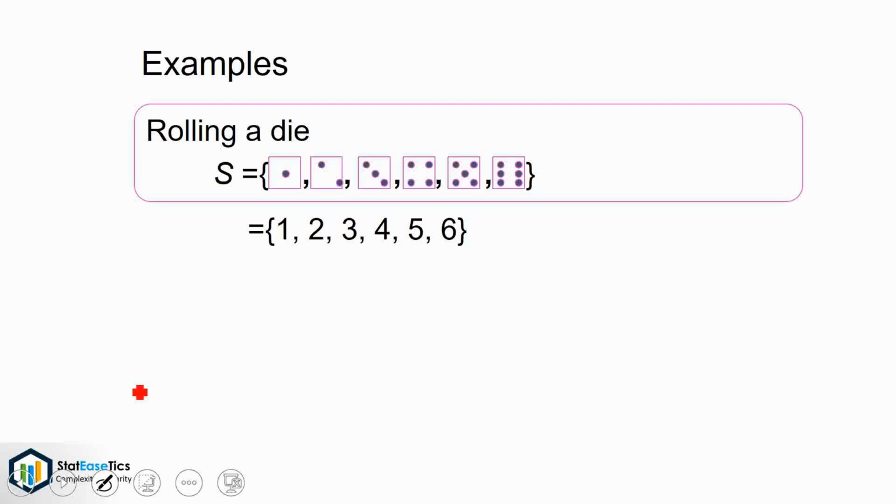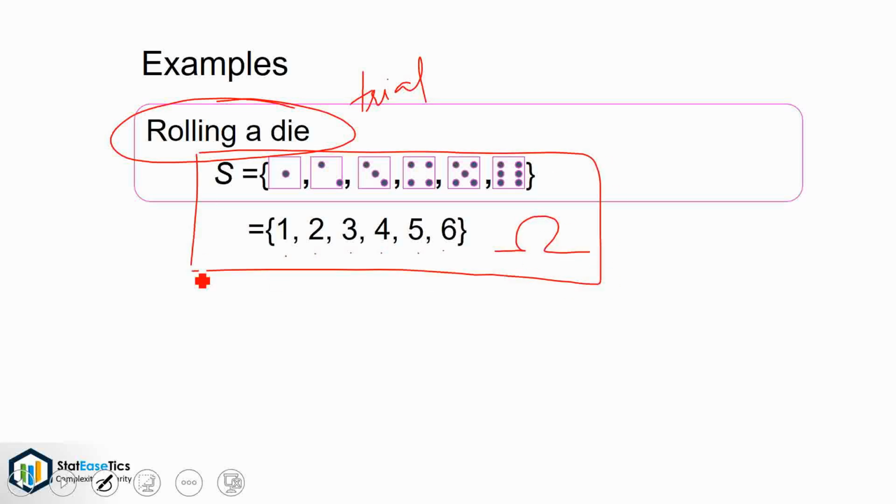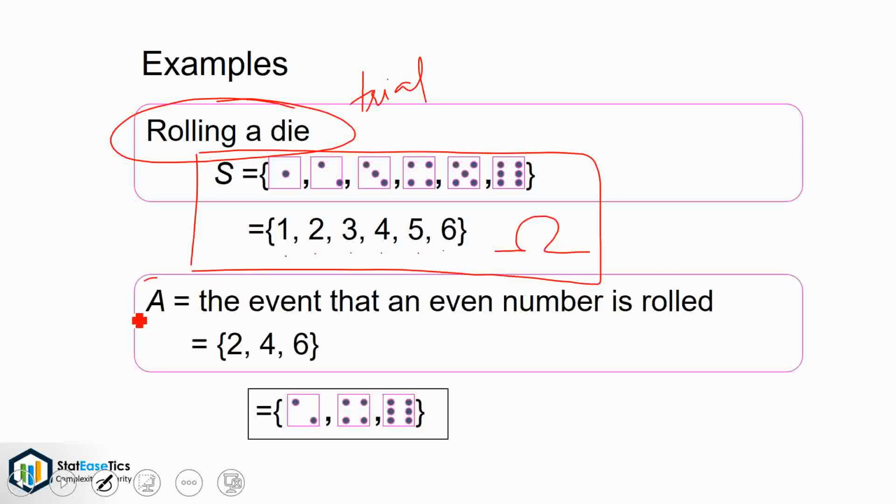Let's see an example of random experiment. Here, rolling a die is trial. And all the possible outcomes, that is 1, 2, 3, 4, 5 and 6, is the sample space. A is the event of getting an even number, that is 2, 4 or 6.